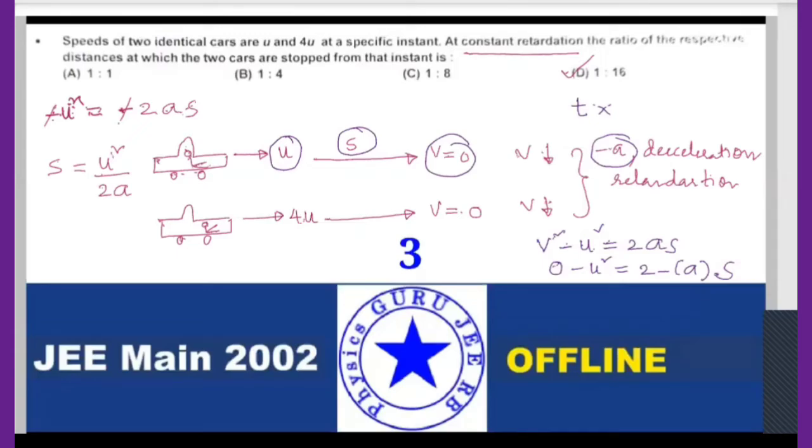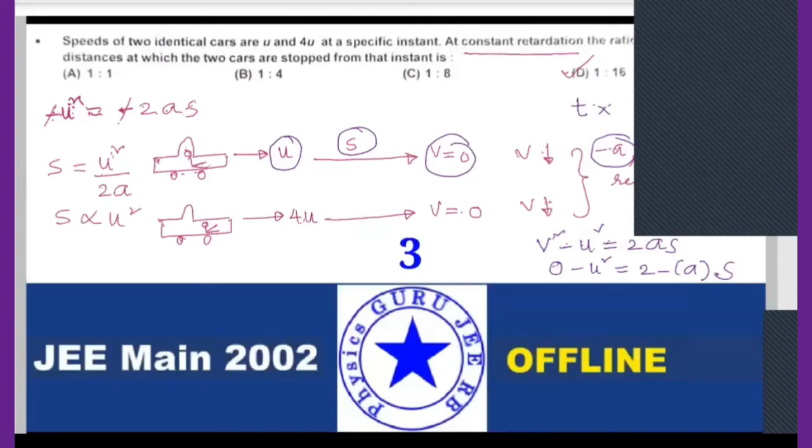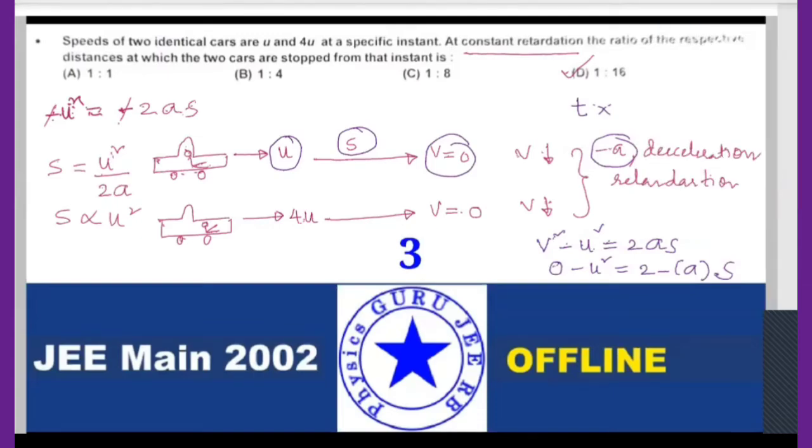Now what can I do here, can anybody tell? Here acceleration is constant, right? As acceleration, that is deceleration, is constant, can I take s is proportional to u square? Yes or no? What is the meaning of proportional? S proportional to u square.